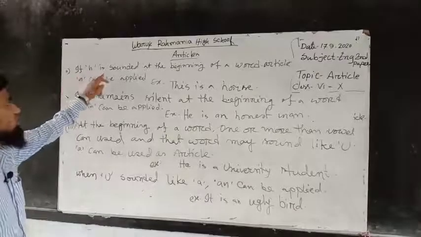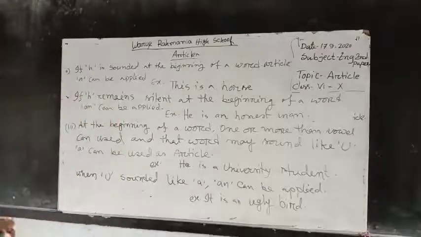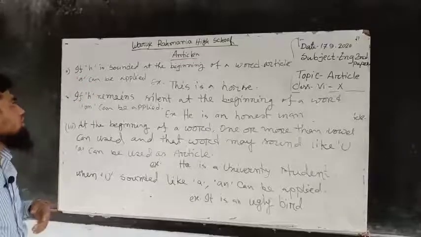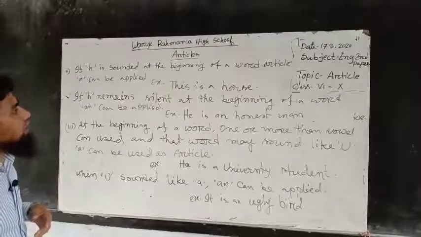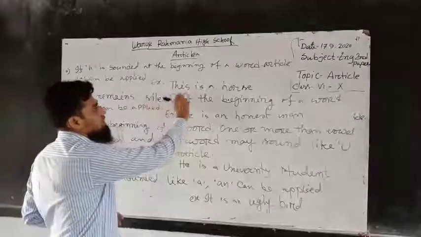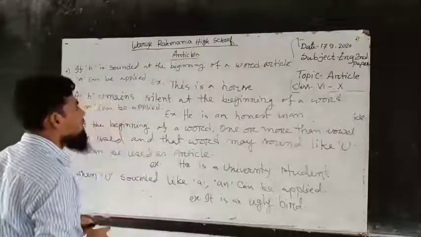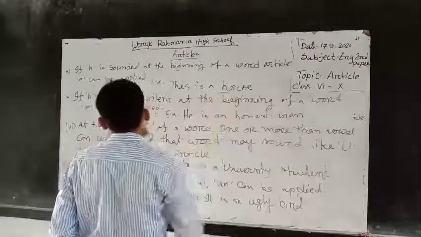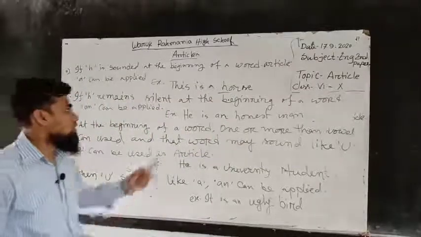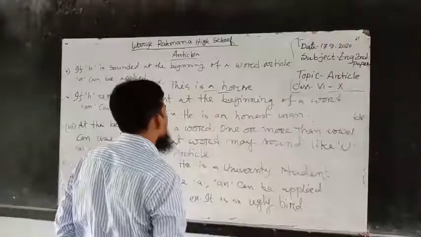If H is sounded at the beginning of a word, article a can be applied. Example, this is a horse. Here the letter H is sounded in horse, so we have to use article a.